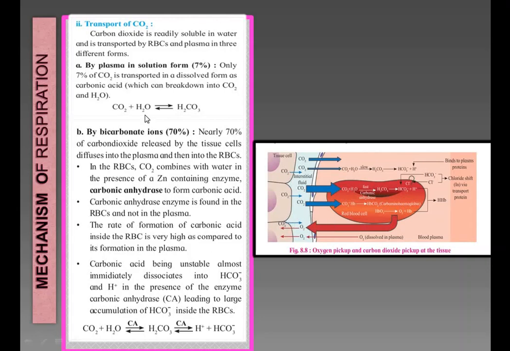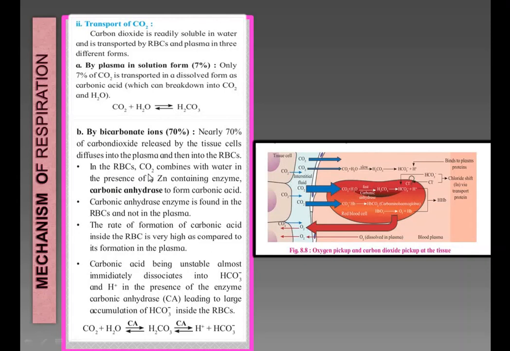Then the second one is carbon dioxide transported as bicarbonate ions. Nearly 70% of carbon dioxide released by the tissue cells diffuses into the plasma and then into the RBCs. First it diffuses into the plasma and then into the RBCs.